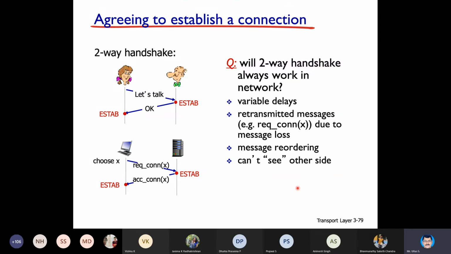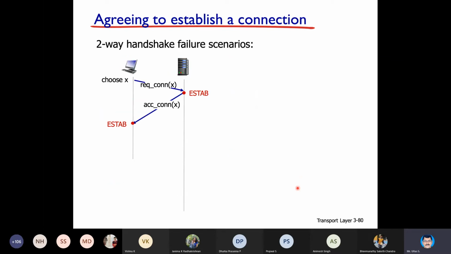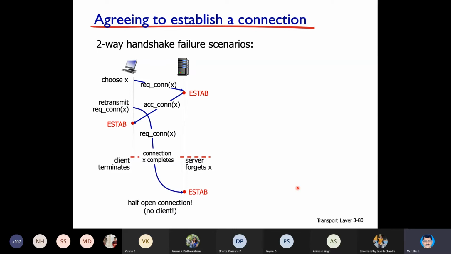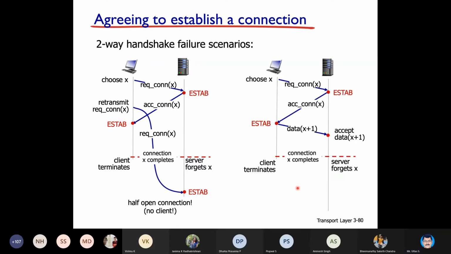You are requesting a connection and the other side fellow confirms that request. That is what we call two-way communication. And in computer networks, it is always a three-way communication, a three-way handshake. So once the connection is established, data will be transmitted. You just have a look here.